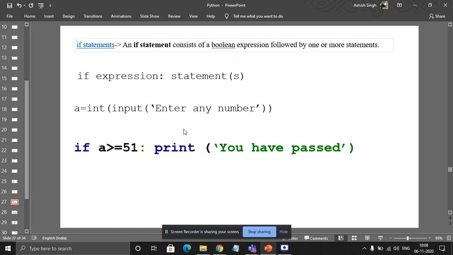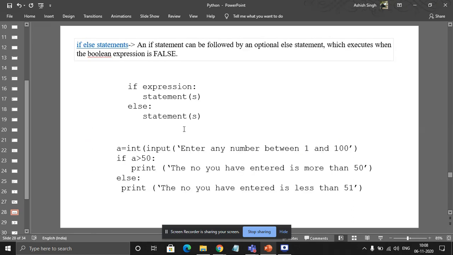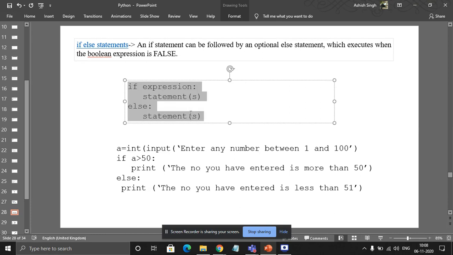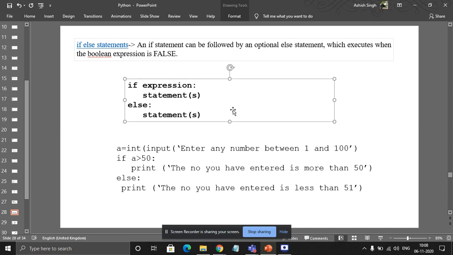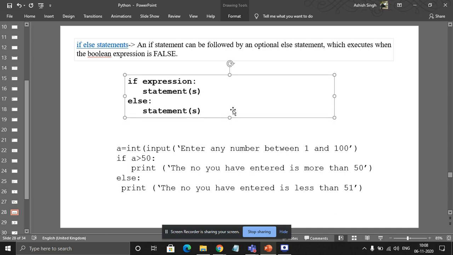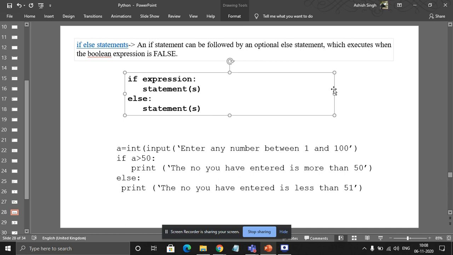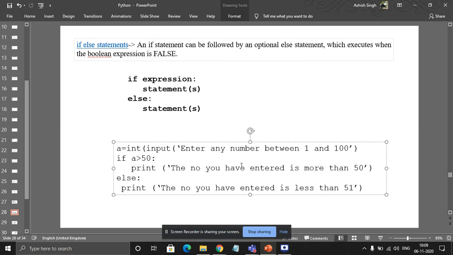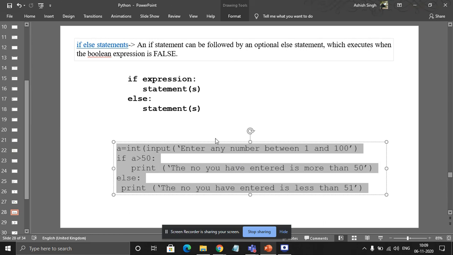The false part was not included here. But in this example, with this syntax, the false part is also included. When your marks are less than 51, what will the program do in that case?